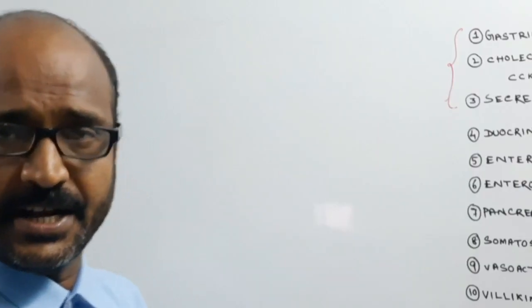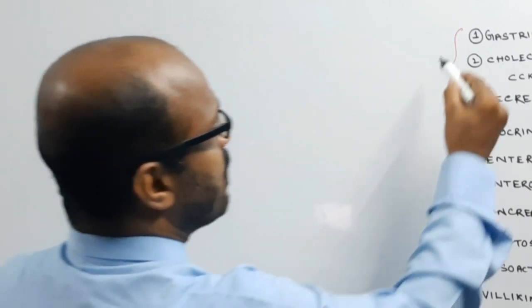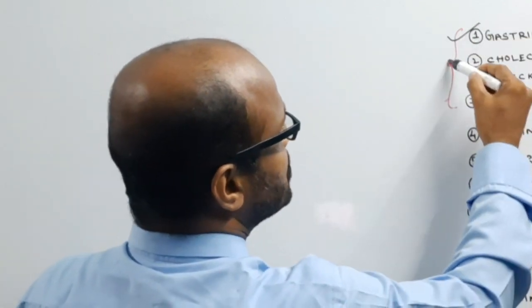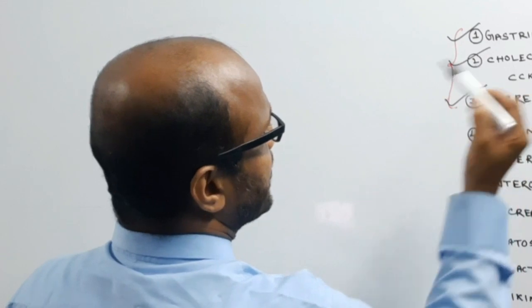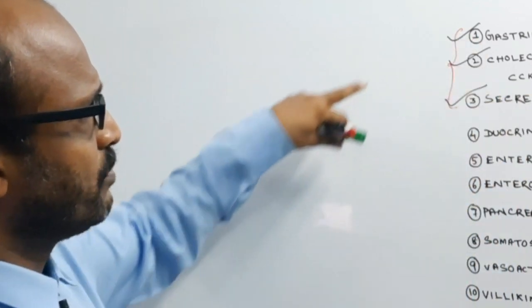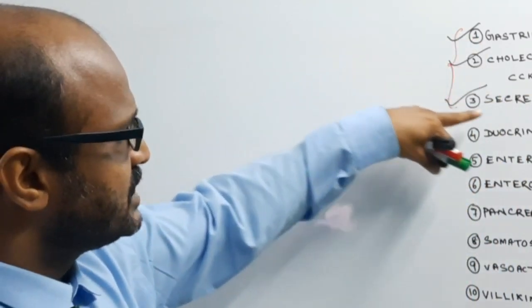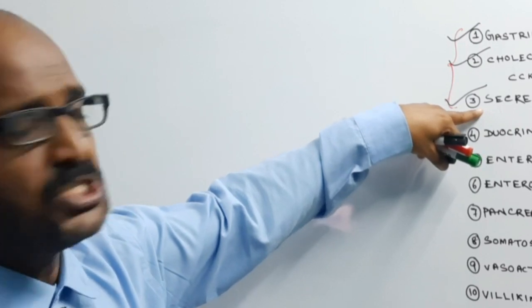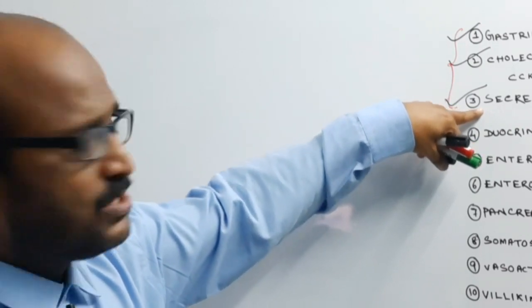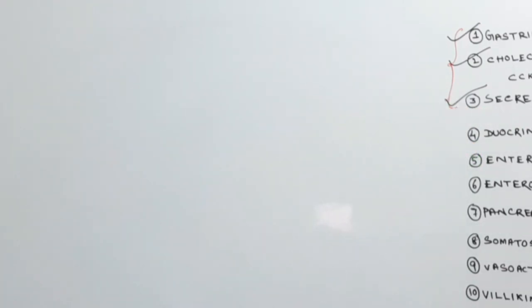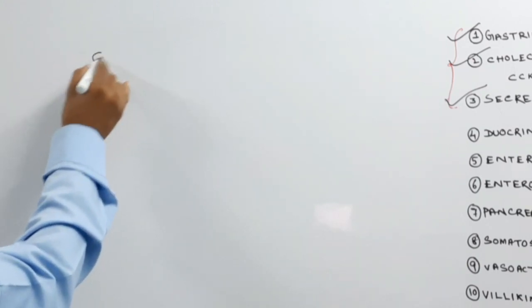Now move to secretin. We have already discussed gastrin, then cholecystokinin, then secretin. These are peptide hormones, or protein hormones. Secretin is the first hormone that was discovered. It was discovered by Starling and Bayliss.